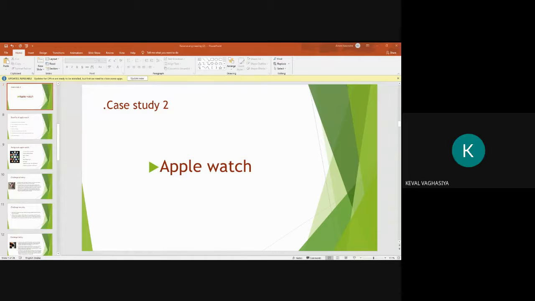Keval. Yes, ma'am. What is your role? Operating system. Only one? Yes, ma'am. So in total you prepared three case studies, so you did 50% work. No, ma'am. The fourth case study is present with Rudri. Okay.